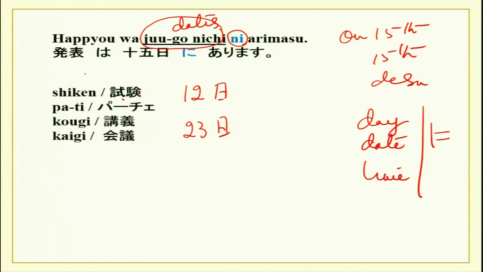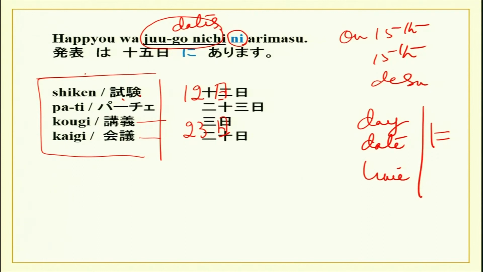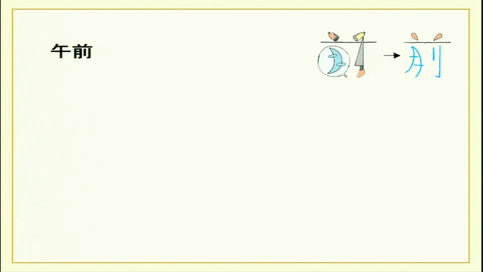So you can practice with your partner also like this. Kogi, kaigi, party, shiken. Kaigi is meeting, kogi is lecture, party you already know. So what date you can ask and then answer. The dates are also given very clearly. And now we will do some kanji.